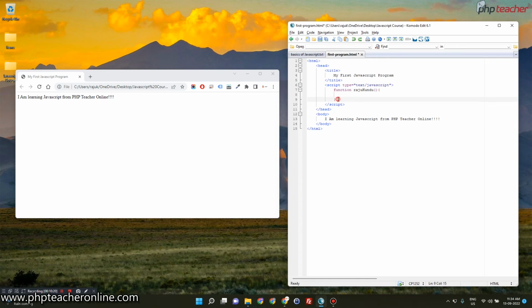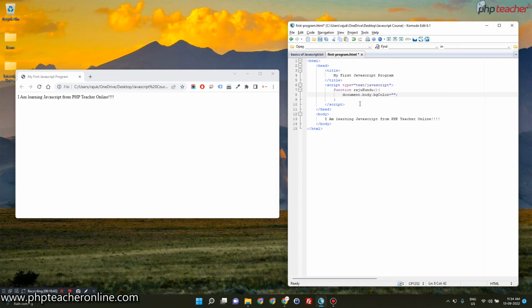And this bracket start end, and in between, this is the body area of the function. So here I'll be writing document dot body dot bgColor. Please do emphasize on this. bgColor, C is in capital because bgColor is two different words. So bg in small, color C is in capital.